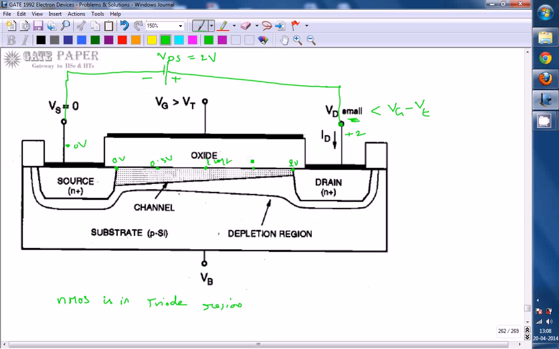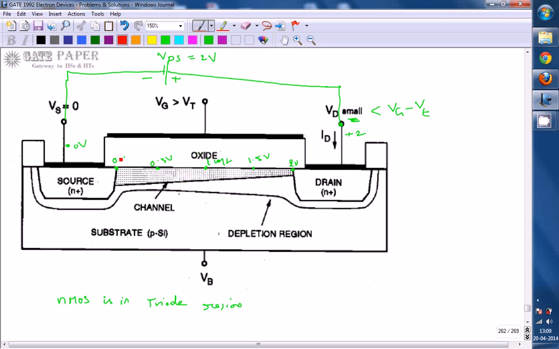Here you may be assuming that one it is 1.5 volts. So the channel potential is going to be increasing from source to drain. So first one we can say that the channel potential increases from source to drain. This is the channel, the entire 2 volts is dropping in the channel, and the channel potential is going to be increasing as it is moving from source to drain.